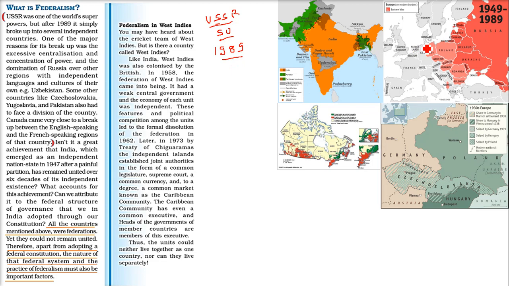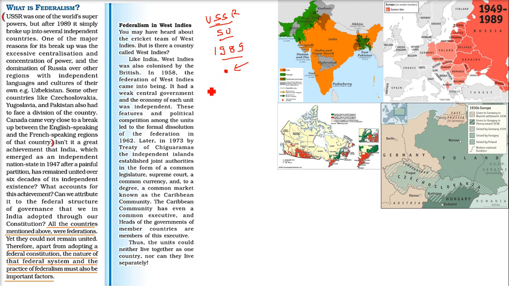This was because in the whole USSR, the power was centralized. That is, the whole power was with a central government. There was a concentration of power in one party, one group.